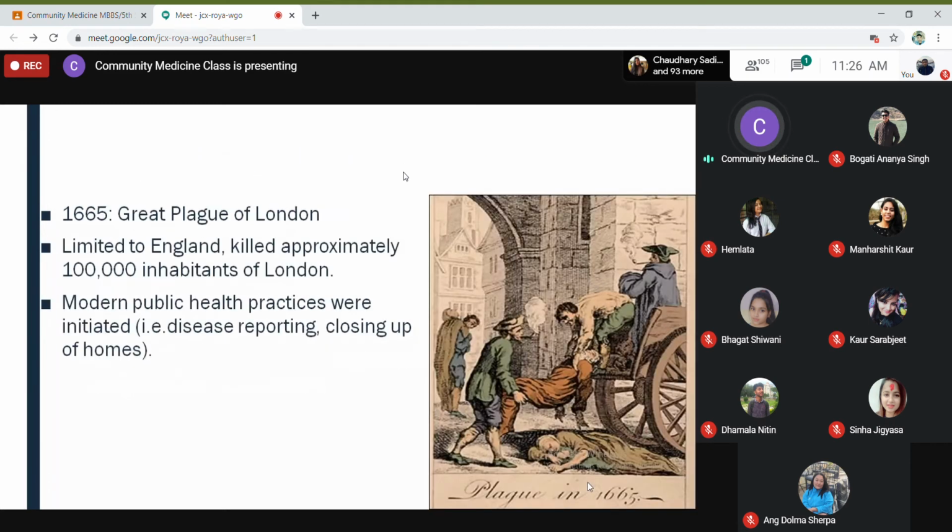And in 1665, the Great Plague of London. London was also affected, and millions of people died during that time. Modern public health practices were initiated at that time after this plague pandemic. Disease reporting started, closing of homes, detaining homes, everything was started.